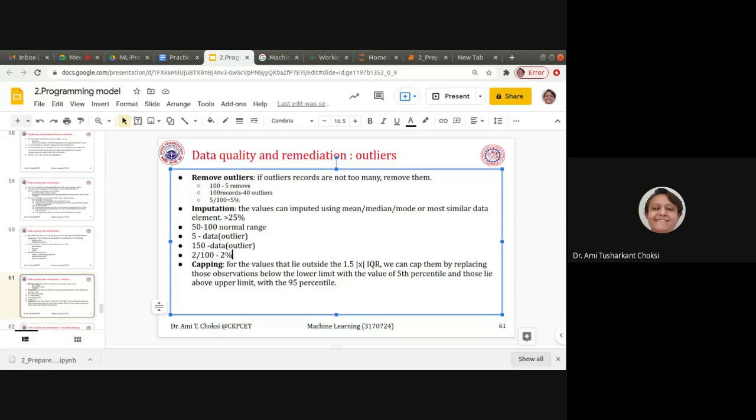But I have considered two data values, right? Two data values. I haven't said that this 5 is available only once in the data. 5 is available only once in the data and 150 is also available once in the data. If it is so, then we can say only two data, or you can say only two records are having the outlier, right? So what should we do?